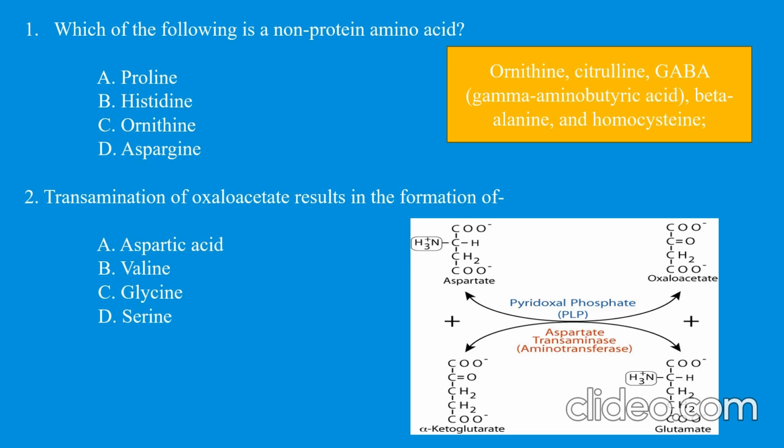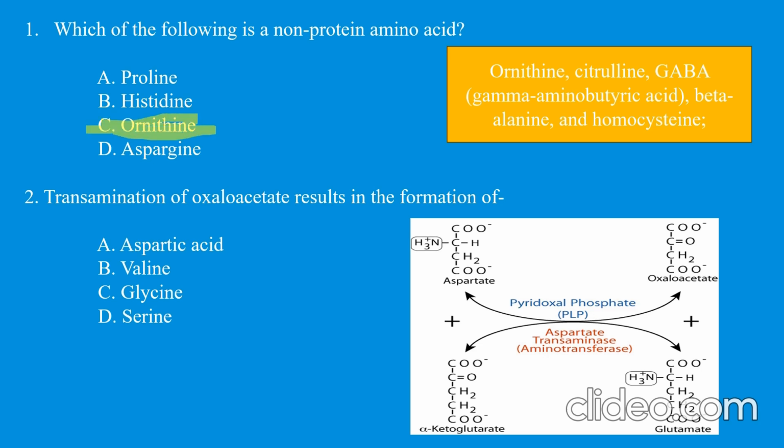So as you know, in the body there are two types of amino acids. One which is incorporated into proteins and other amino acids which don't have a role in protein formation like ornithine, citrulline, GABA, beta-alanine and homocysteine. So these are basically the non-protein amino acids. So here the answer would be ornithine, right?